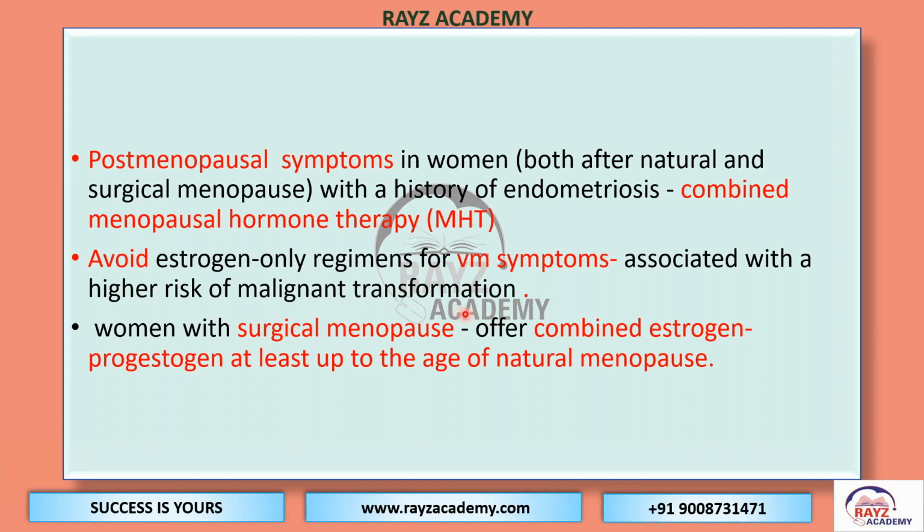In women with surgical menopause, offer the combined estrogen-progesterone at least up to the age of natural menopause. So this is recommended in this guideline. It has been said that we need to offer it till the age of natural menopause, and we should do proper counseling of the woman also.